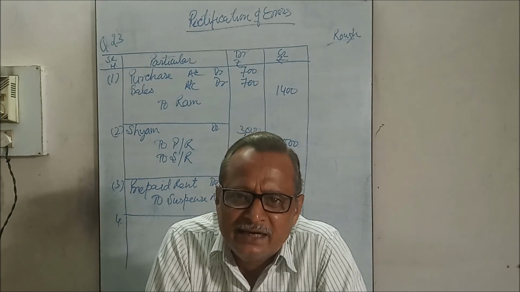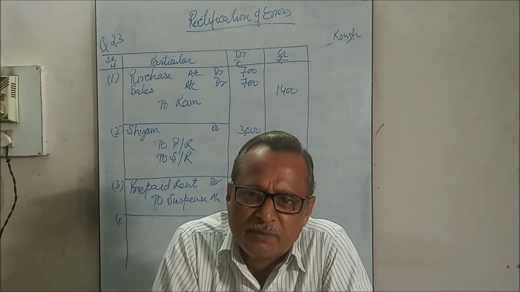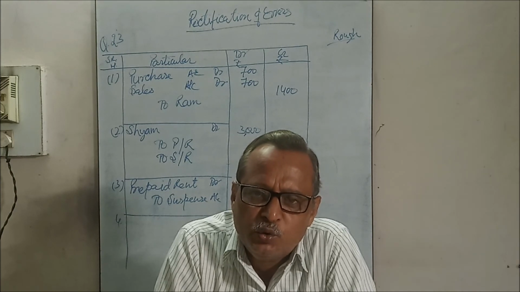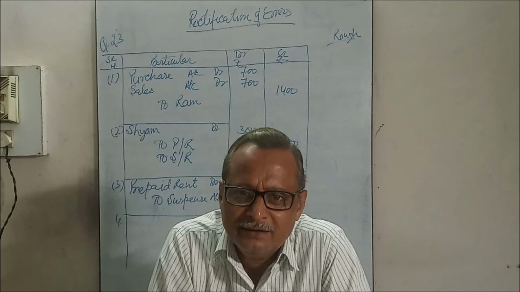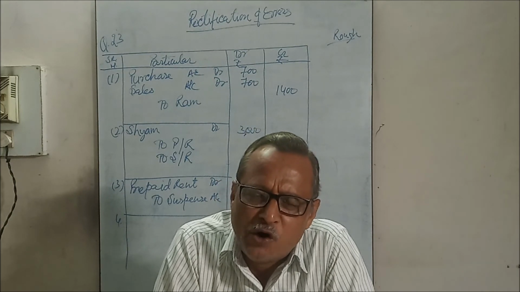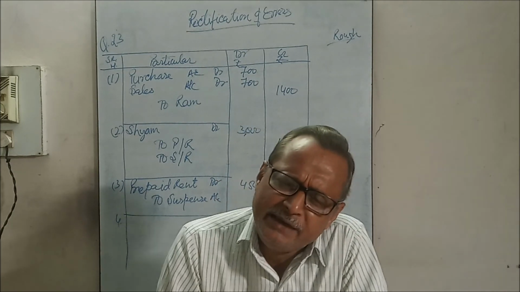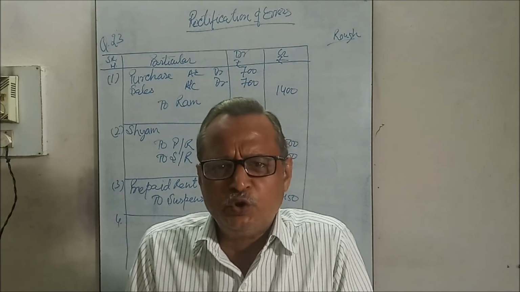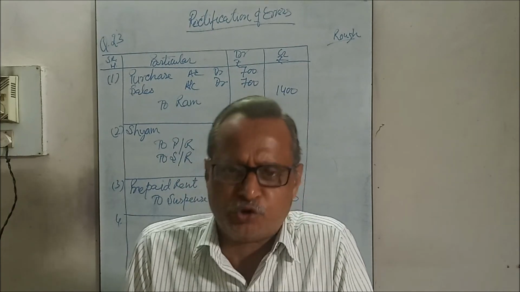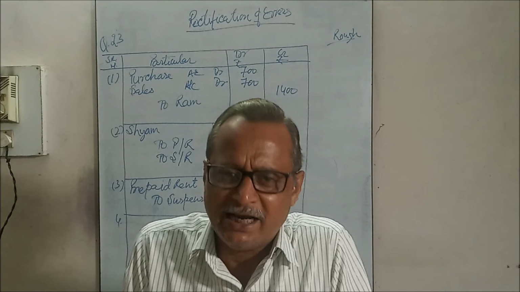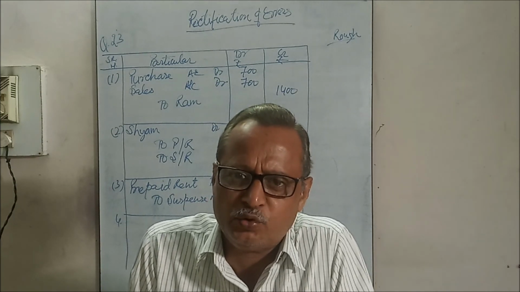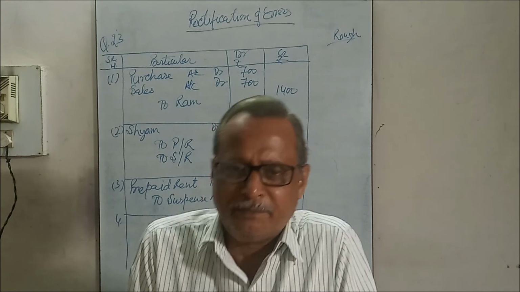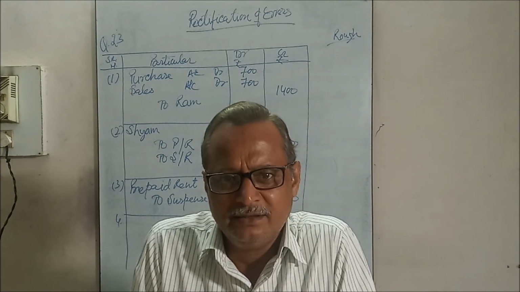But it was entered in the purchase book. It was done as purchase account debit to supplier.